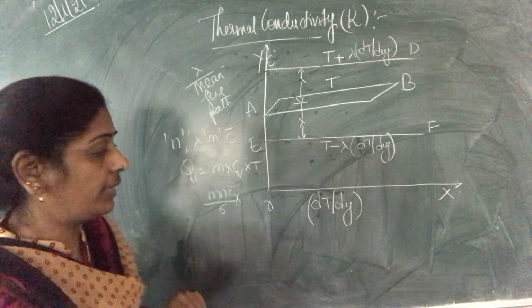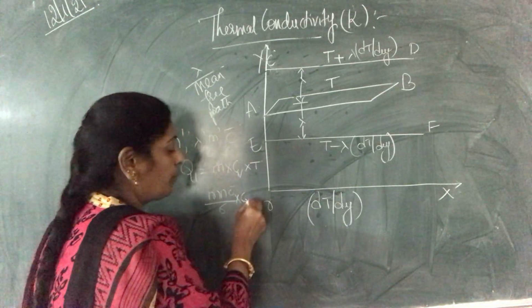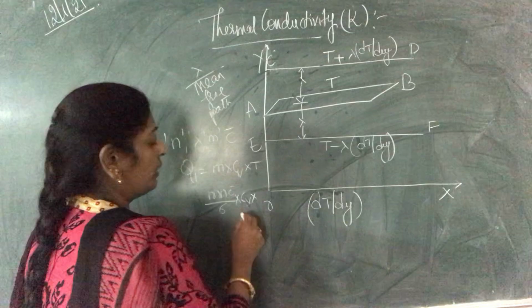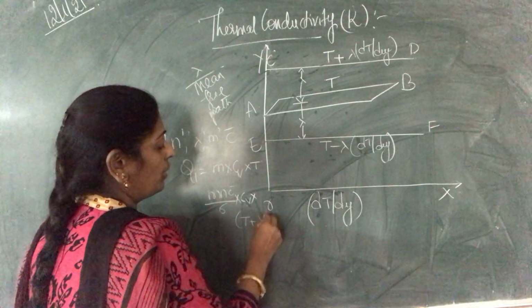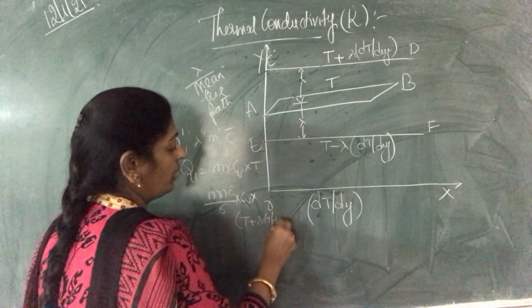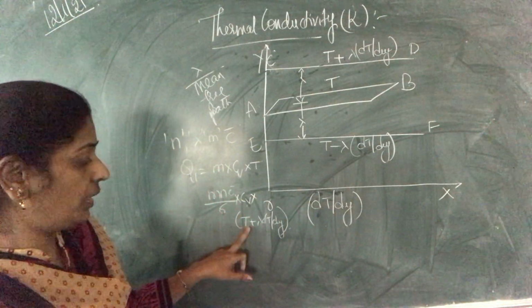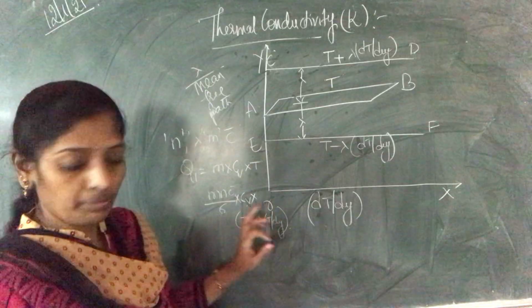for 1 degree centigrade. So here it is CV into the temperature at the CD level, that is T plus lambda dt by dy. So mn c bar by 6 into CV into T plus lambda dt by dy.